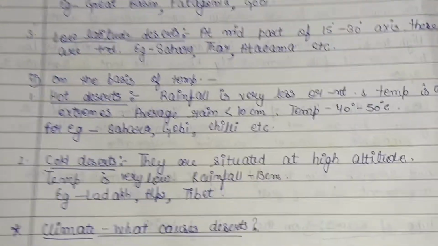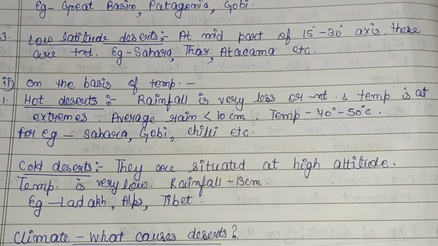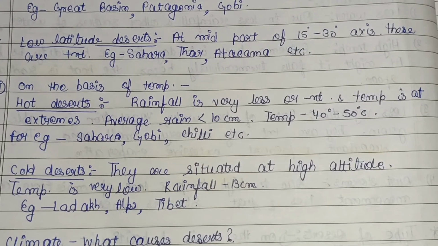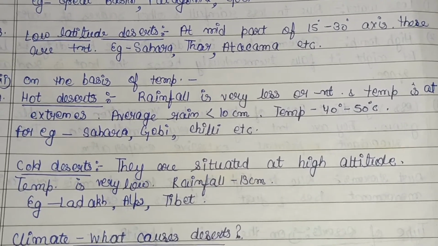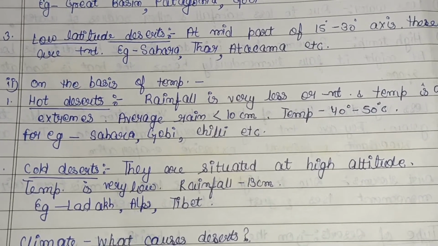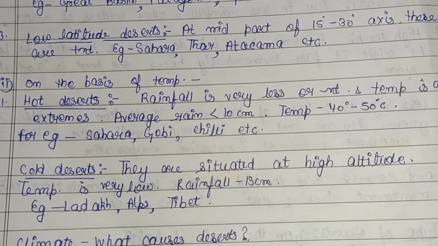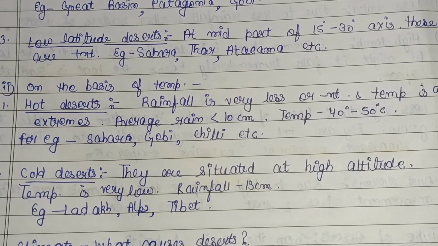Then on the basis of temperature, deserts are also classified. First are hot deserts. So here rainfall is very less, or we can say absent, and temperature is at a very extreme, that is high level. Average rainfall of a year is less than 10 centimeters. Temperature is between 40 degrees to 50 degrees Celsius. For example, the Sahara Desert, the Gobi Desert and the Chile Desert.